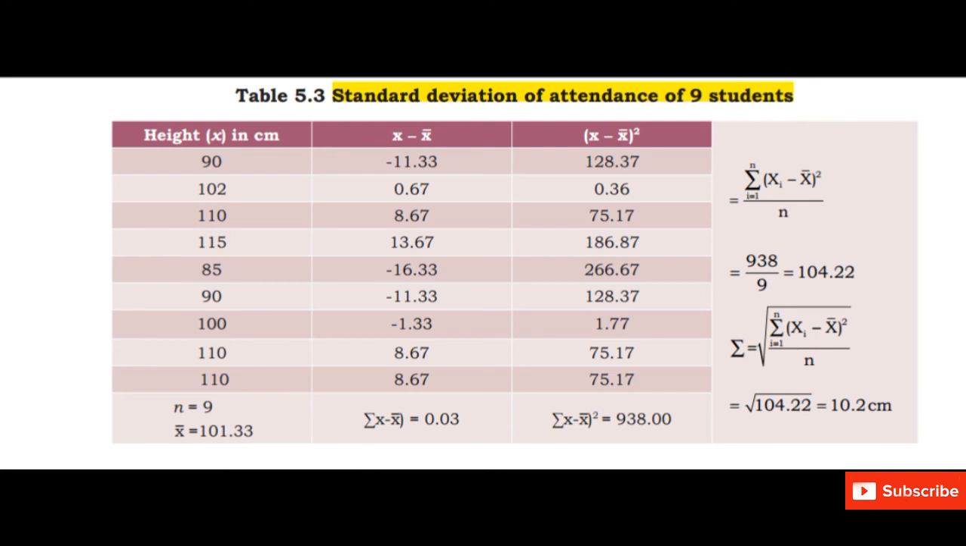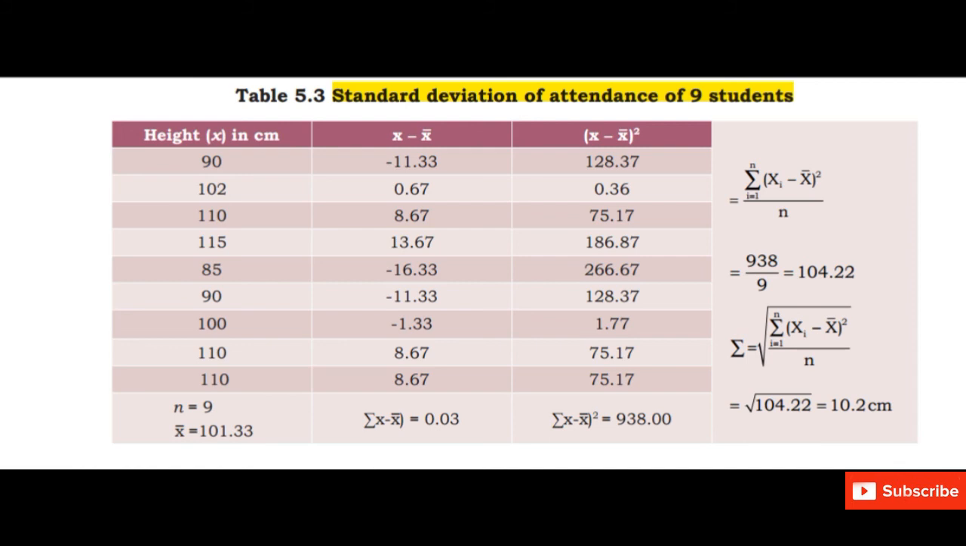So how will we calculate the mean? We will add the heights of all the students divided by the total number of students. That comes out to be 101.33. Next, in the next column, we will find the value of x minus x bar. Then we will calculate the summation sigma x minus x bar, which is equal to 0.03.